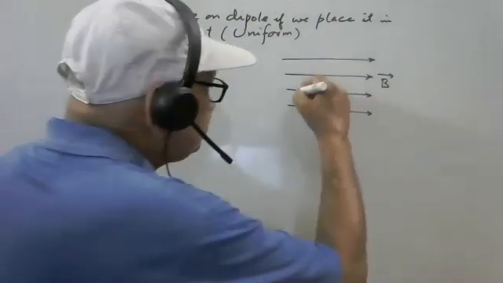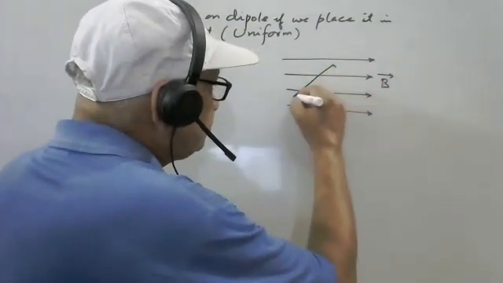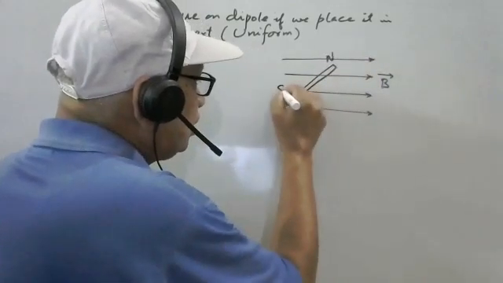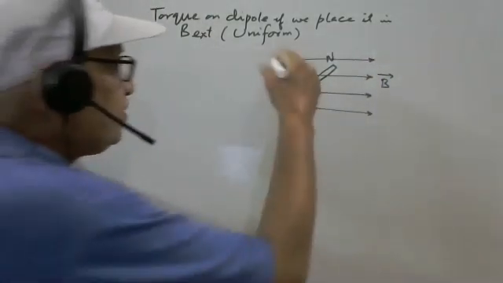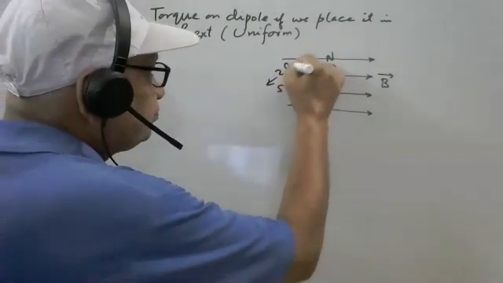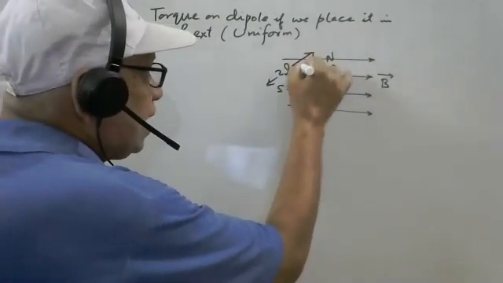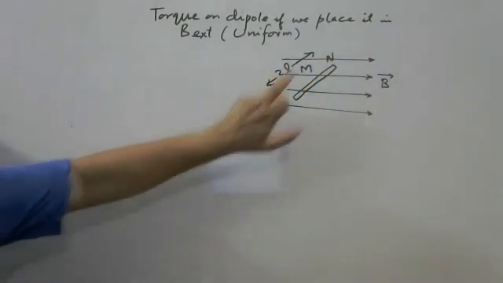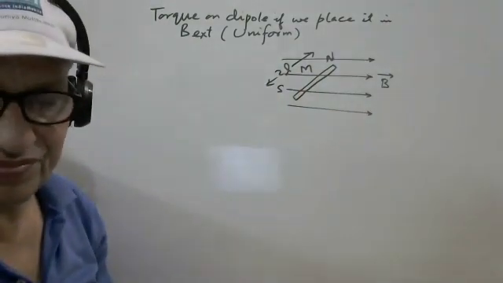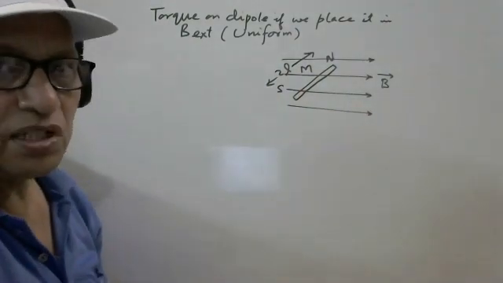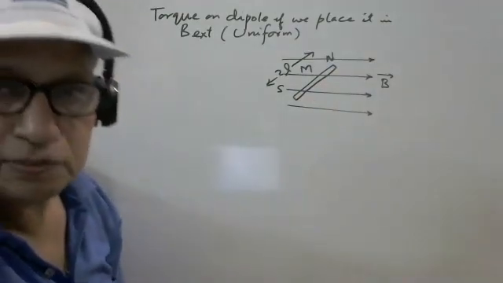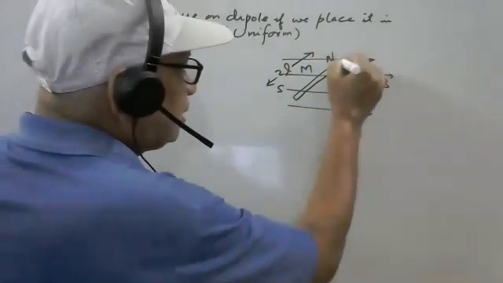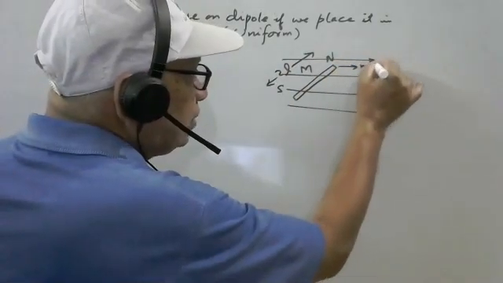Let us say, suppose this is a magnet, like North Pole and South Pole, of length say 2l, and capital M is the dipole moment from South Pole to North Pole. Then what will happen? Here the North Pole will experience a force in the direction of external magnetic field, like mB.